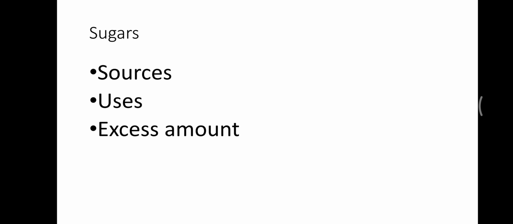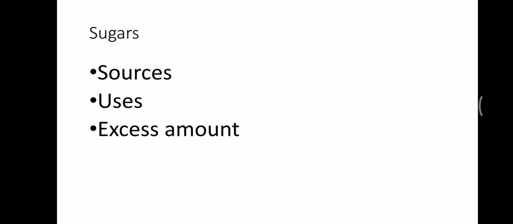Students, if we talk about the sources of sugar, then sources mean the way or the mode, the food from which we can obtain that particular thing. So we are talking about sources of sugar. We can say that sugars are found naturally in fruits, sugarcane and milk.